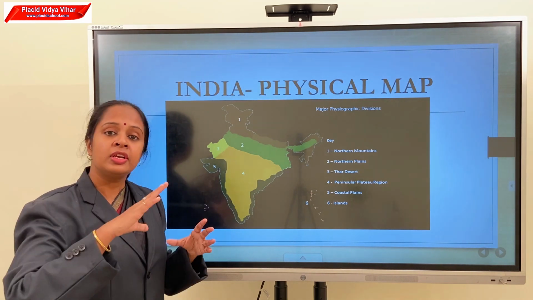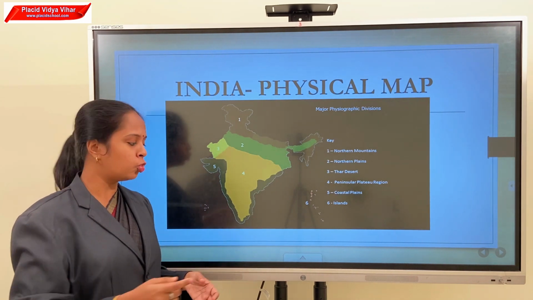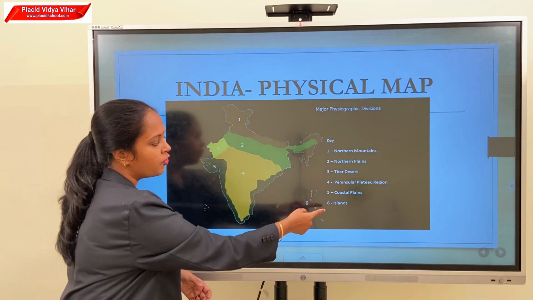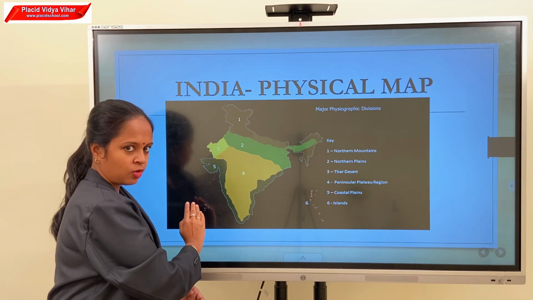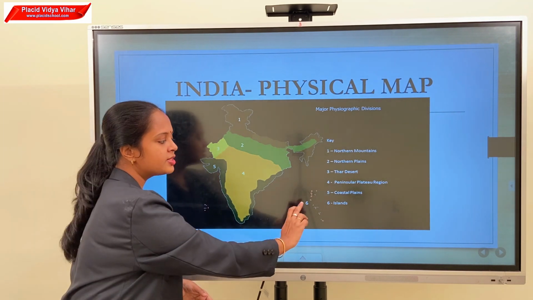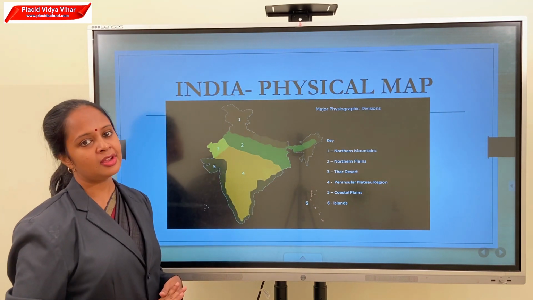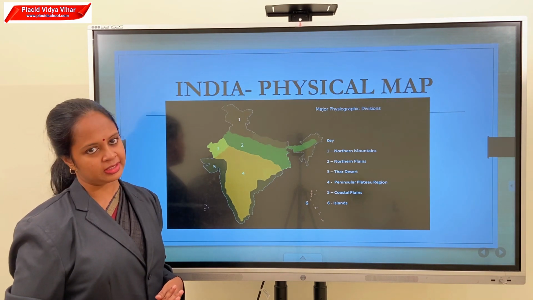Islands are areas surrounded by water on 4 sides. In India, we have 2 islands: Lakshadweep and Andaman and Nicobar Islands.